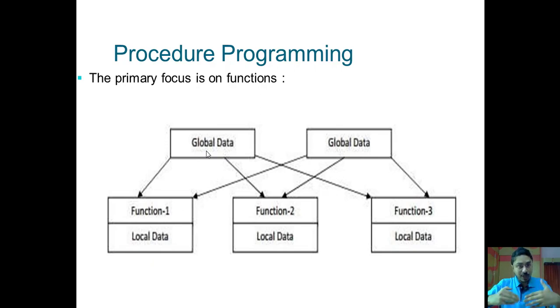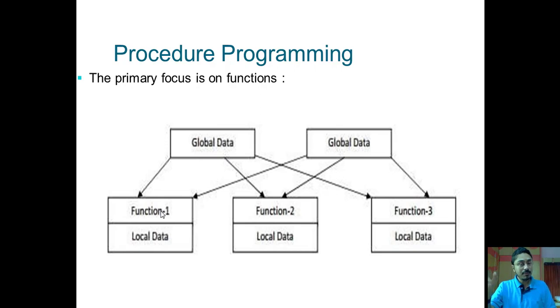Once your program grows and the complexity level increases, it becomes difficult to manage with functions, because you don't know which data is connected to which function. If you modify the global data, it is very difficult to understand which other functions it will impact. That is the problem with procedural programming.